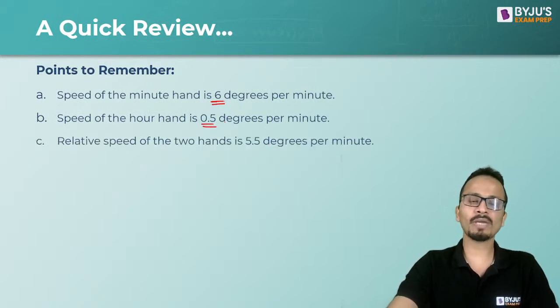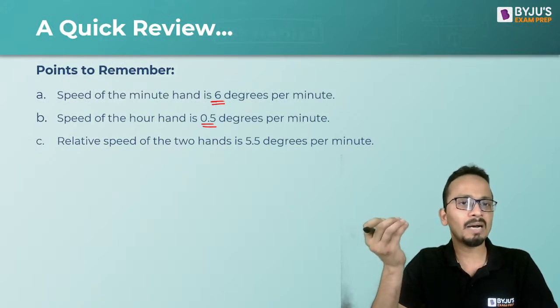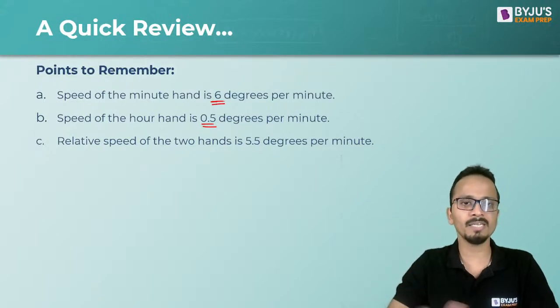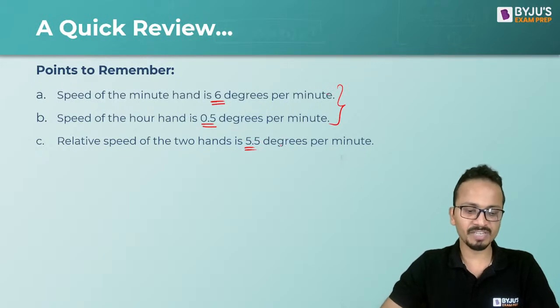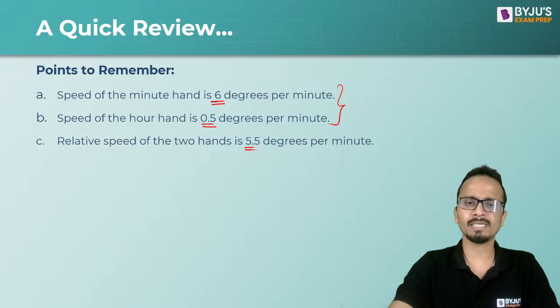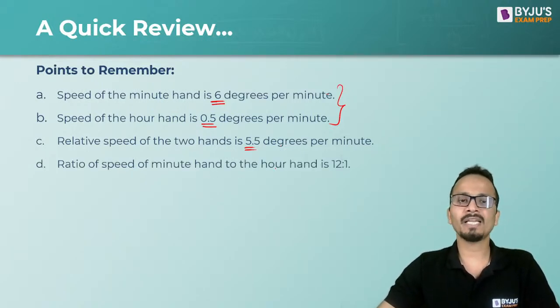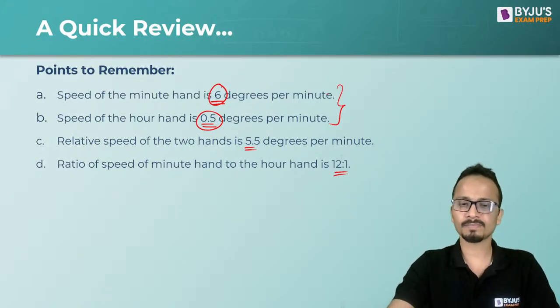Okay. So if I look at the relative speed of these two hands, speed of a minute hand with respect to hour hand, then it will be the difference of these two speeds. That is 5.5 degrees per minute. Okay, some important things, some handy things that you need to remember. The ratio of the speed of minute hand and hour hand, take their ratio. So ratio will come out to be 12:1. Okay, some facts about clocks.